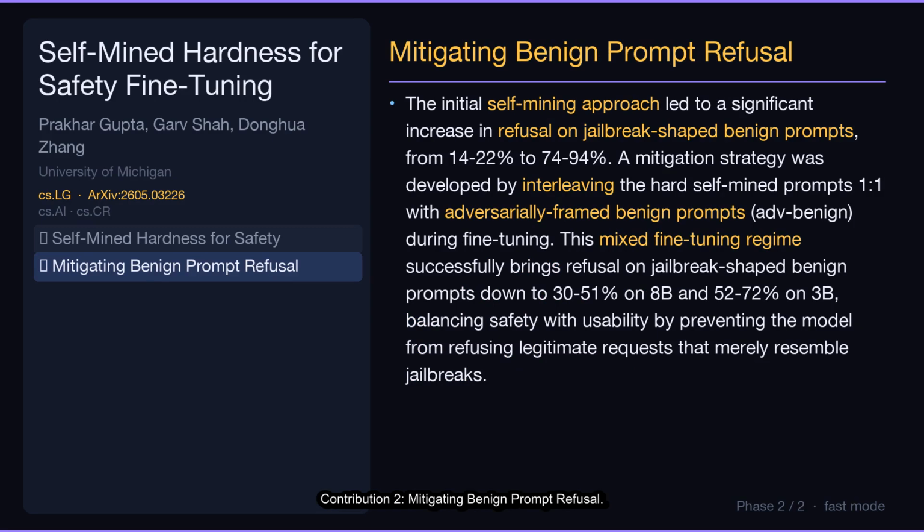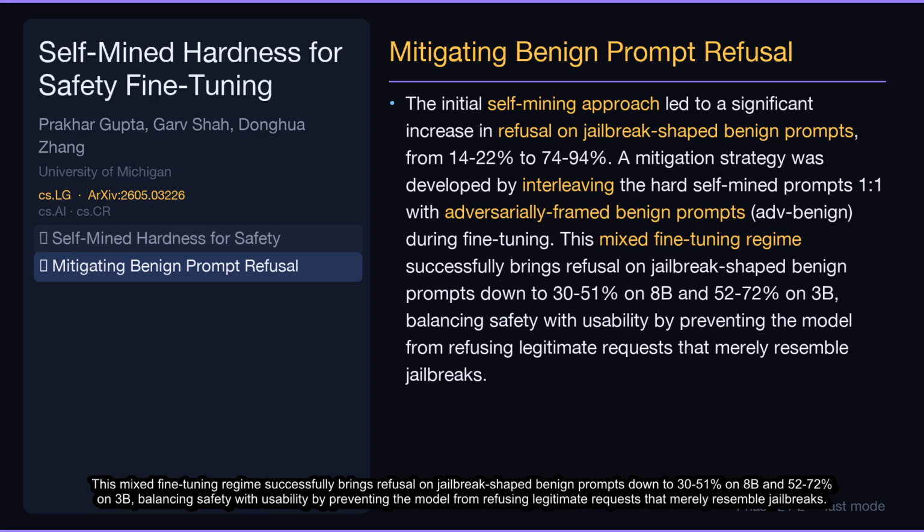Contribution 2. Mitigating benign prompt refusal. The initial self-mining approach led to a significant increase in refusal on jailbreak-shaped benign prompts, from 14 to 22% to 74 to 94%. A mitigation strategy was developed by interleaving the hard self-mined prompts 1:1 with adversarially framed benign prompts, ADV benign, during fine-tuning.